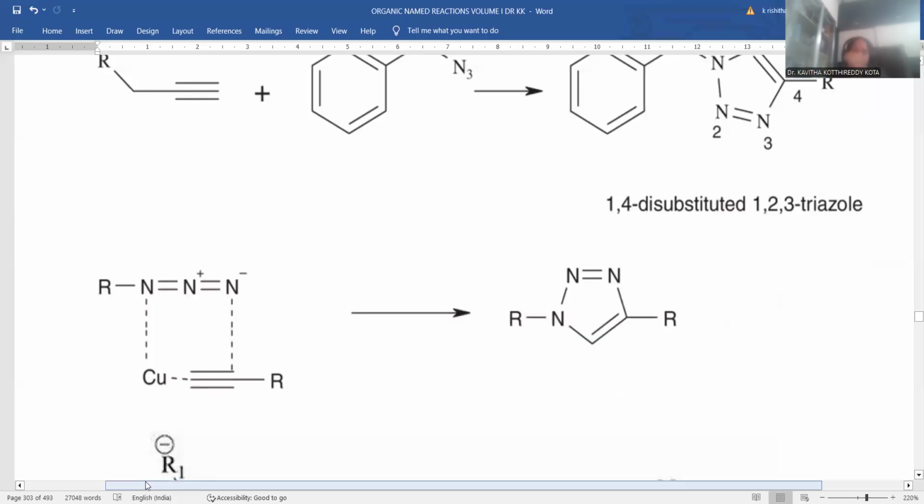In order to understand the reaction in the real manner, there is a provision for the interference of copper first. Copper is the catalyst used to facilitate the reaction, to foster the reaction. So a hydrogen of this acetylenic bond is replaced with copper, being acidic in nature.